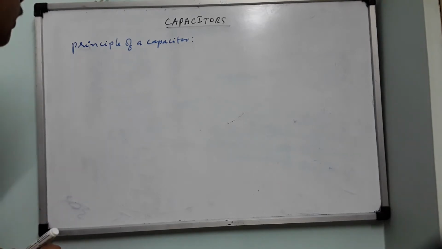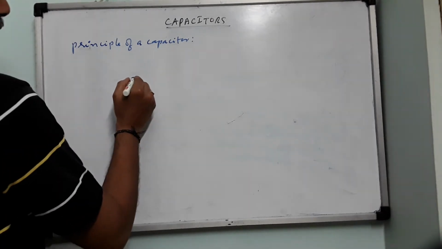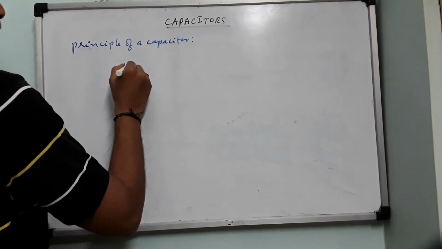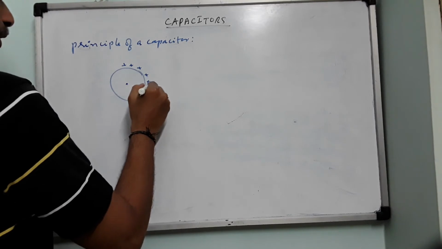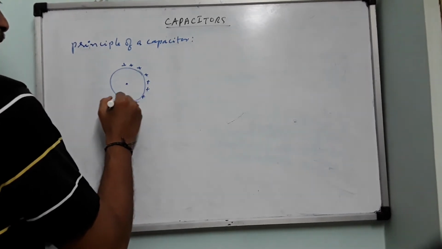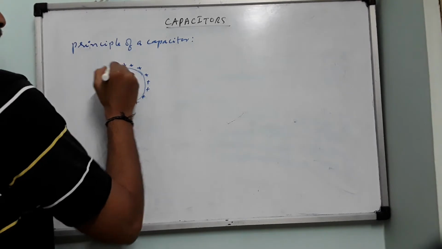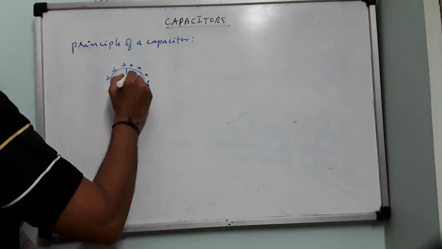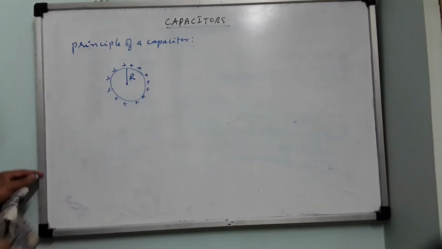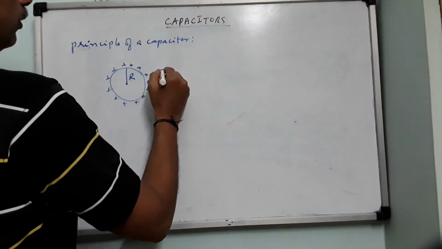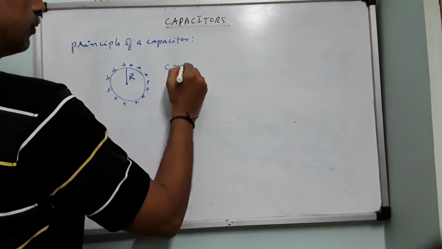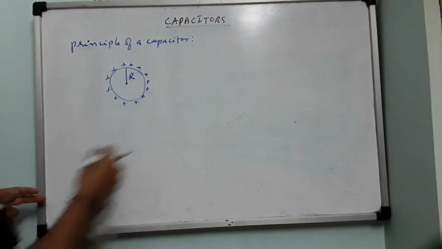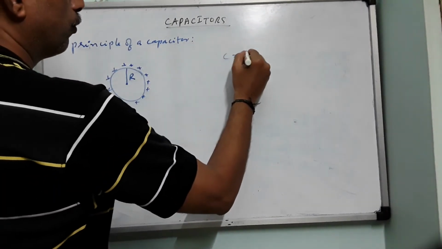Now, let us say you have a sphere and it is positively charged. How do you do it? By rubbing it with a cloth, you can transfer the electrons from sphere to that cloth, so that this will become positively charged. Let R be the radius. Now, C equals Q by V. Let me write it somewhere, because the diagram will continue. C equals Q by V.